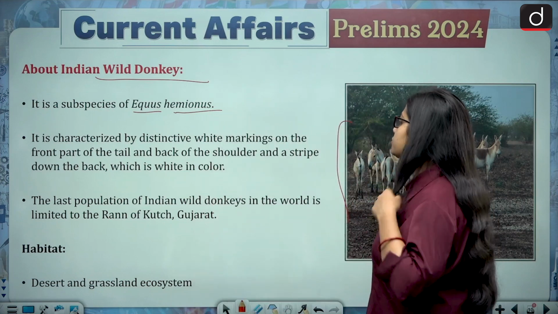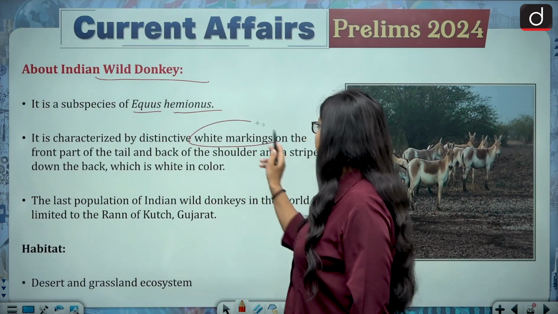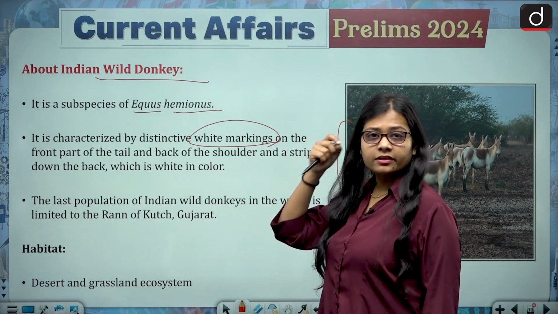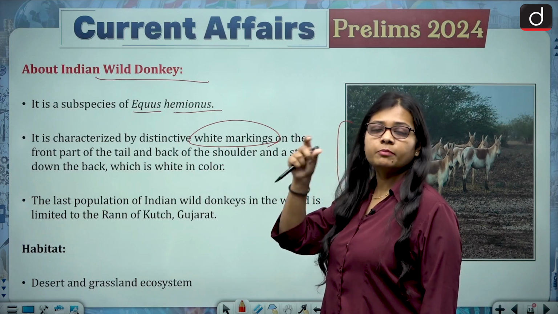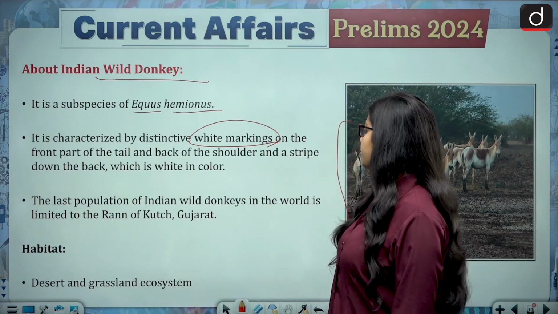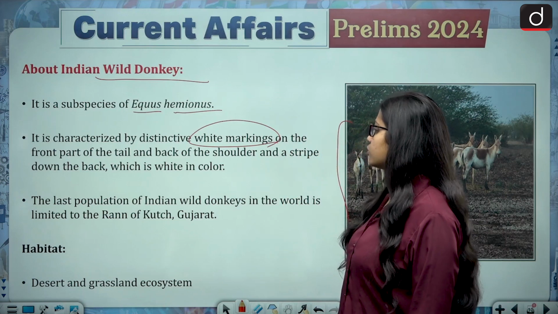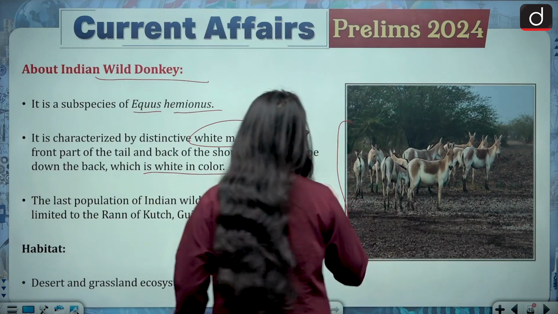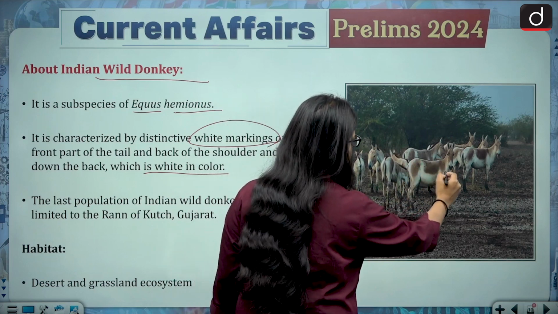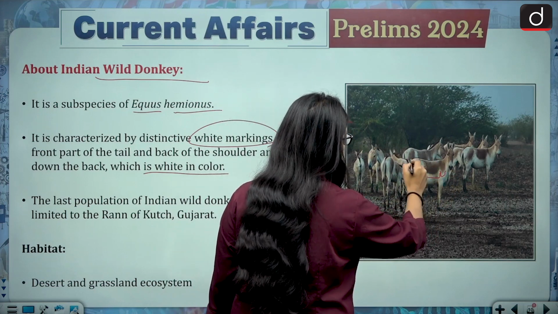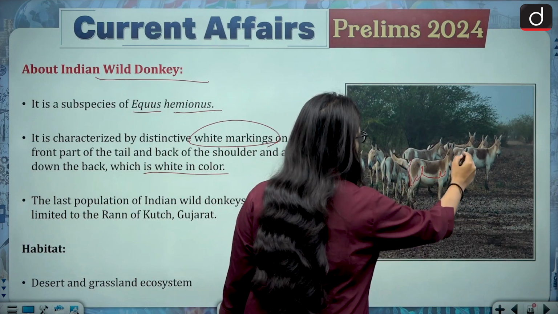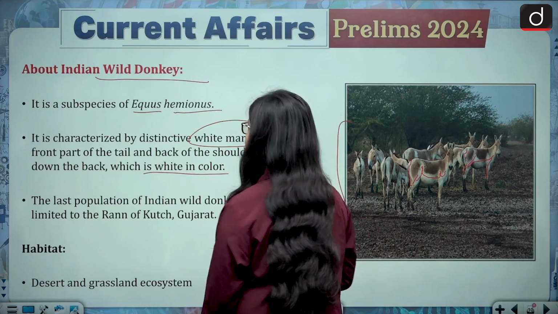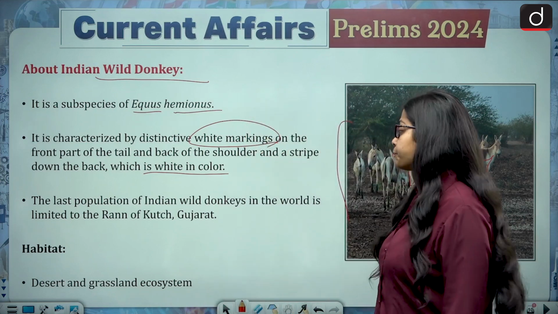It is characterized by distinctive white markings on the front part of the tail, at the back of the shoulder, and a stripe down the back which is white in color. So these wild donkeys have white stripes or white patches. You can see the white color very easily on their body.